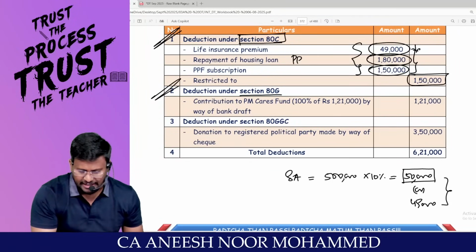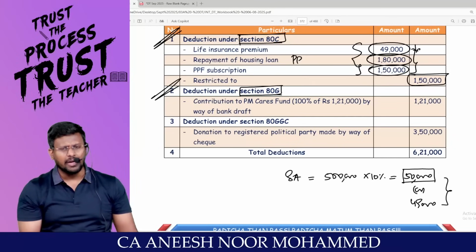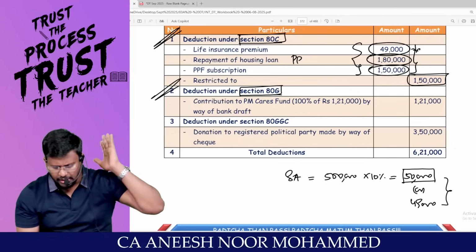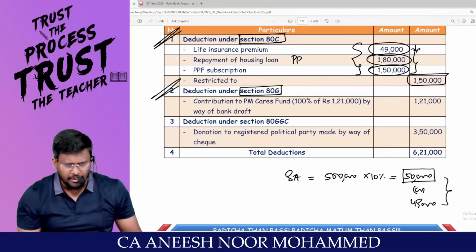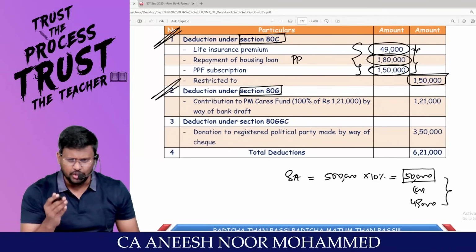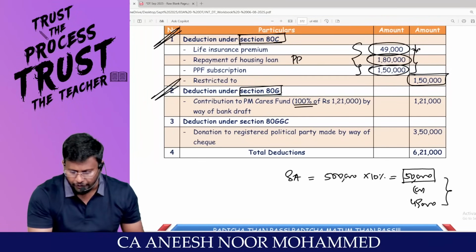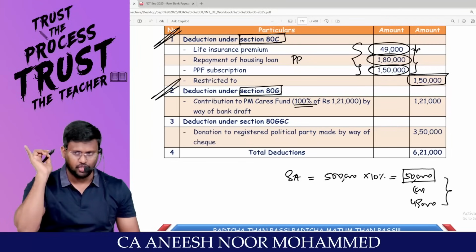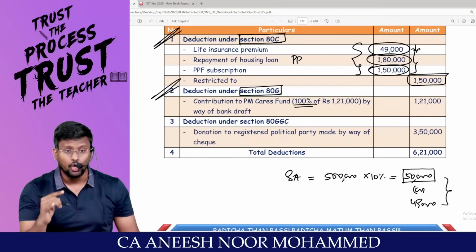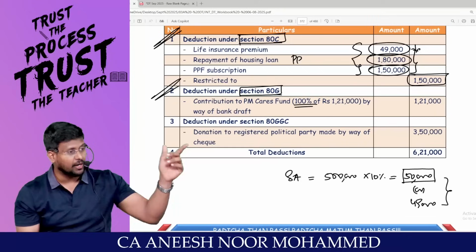Deduction under 80G. Sir, has Amar contributed to PM Care Fund? PM means Prime Minister. Who is the Prime Minister of India now? Narendra Modi. Sir, for Narendra Modi, it is not 50%, it is 100%. BJP means 100%. Congress means 50%. Jawaharlal Nehru 50%.